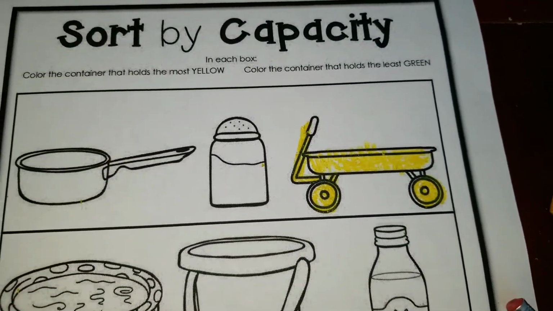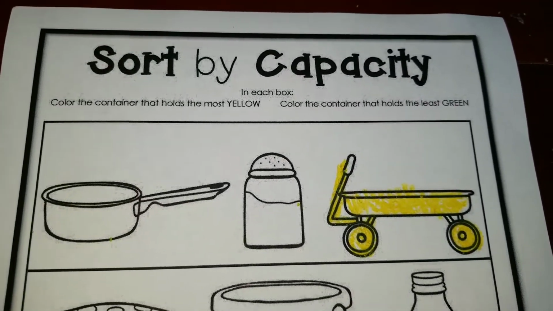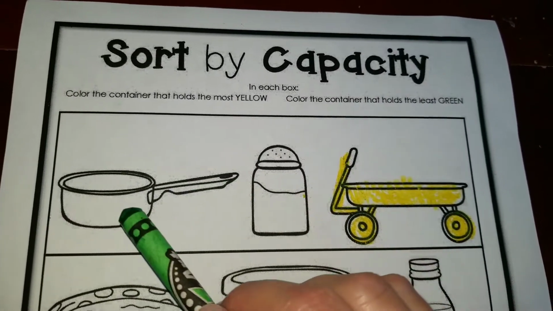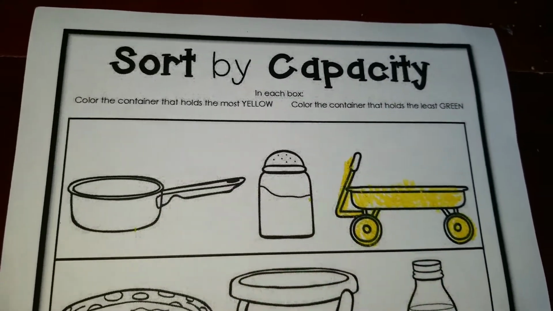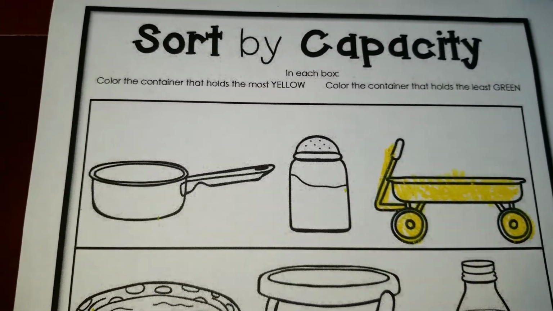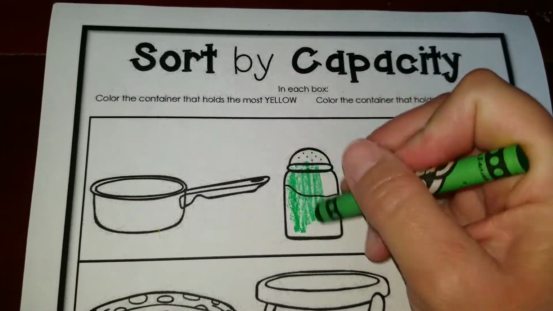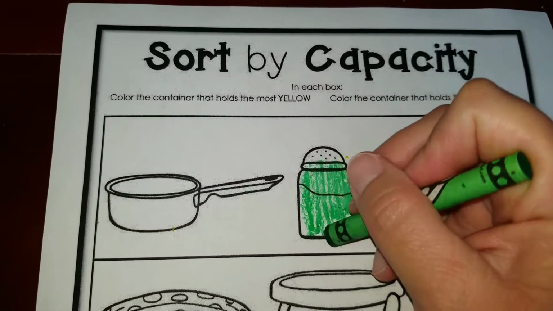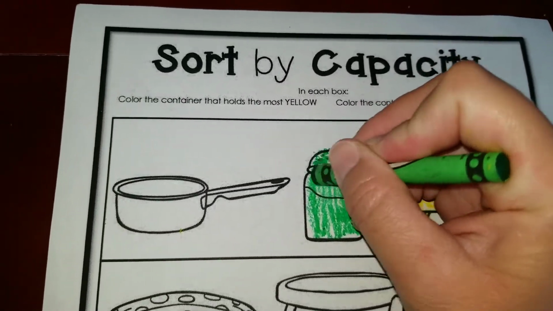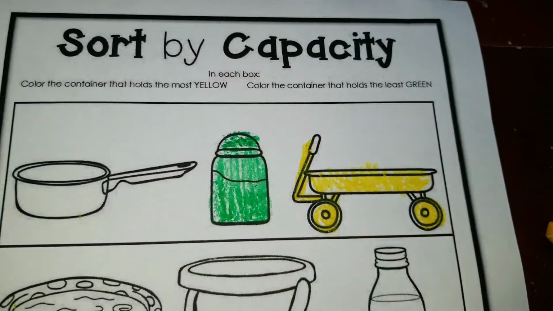Now, which object do you think is the one that can hold the least? We have the salt shaker, and also the pot or the pan. The salt shaker, right? That's the one that can hold the least. It can only hold a little bit of salt, and then you have to refill it again. That's a good way to help at home, refilling the salt shaker every time it gets empty.